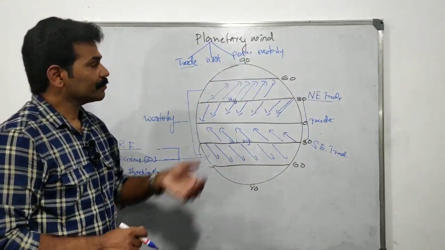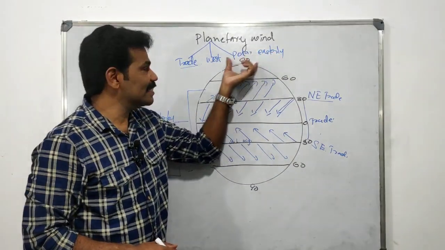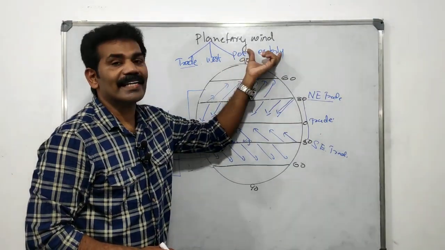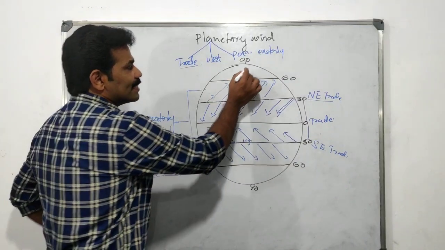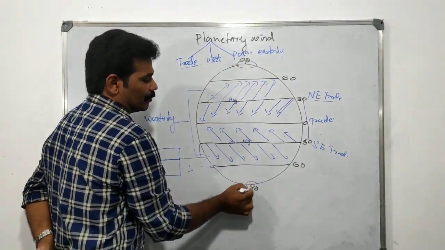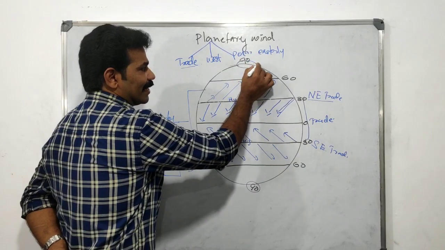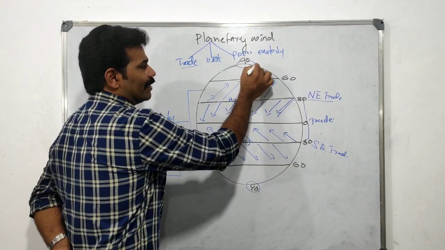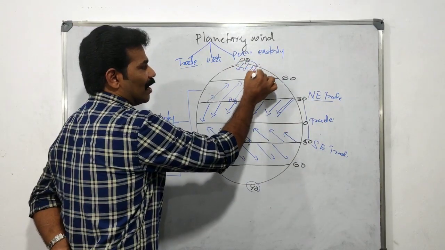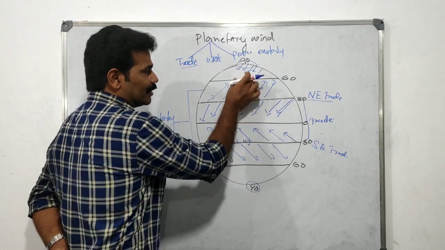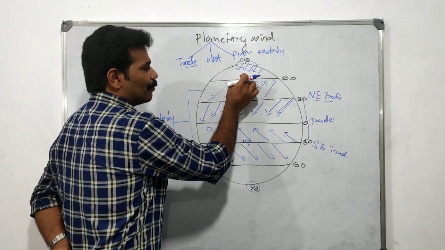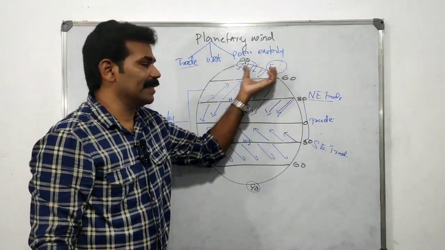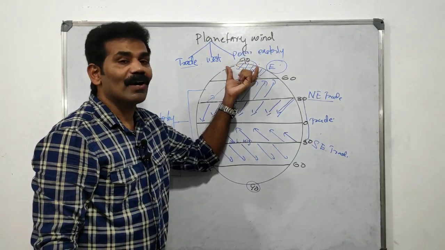Then the third wind is the polar easterly wind. It is a planetary wind, the third wind of the planetary winds. The polar easterly wind. Both polar regions are high pressure regions. The wind is very cold in the 90° polar region. So the wind is blowing from the east side of both polar regions into the 60° subpolar low pressure belt. It blows from the east part of the earth, so it is known as the polar easterly wind.